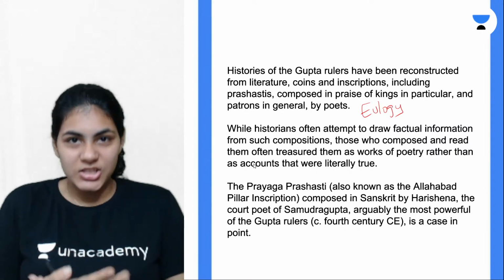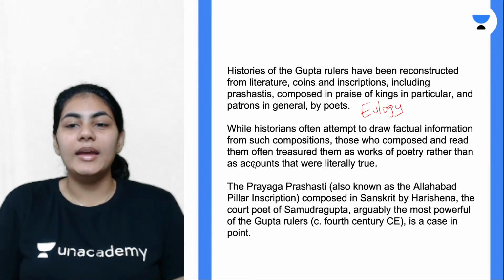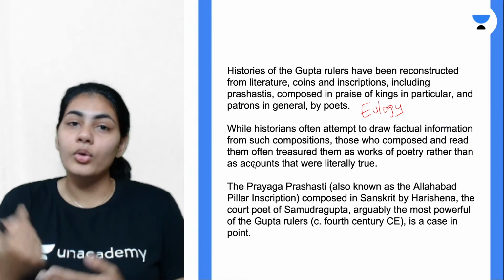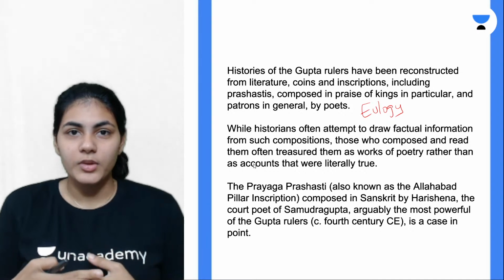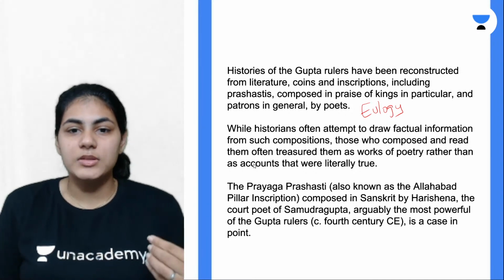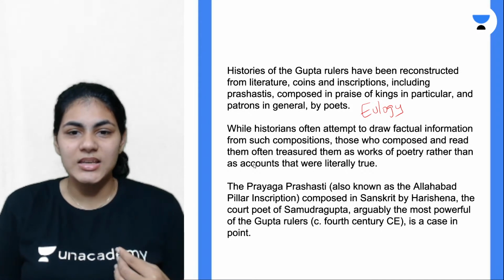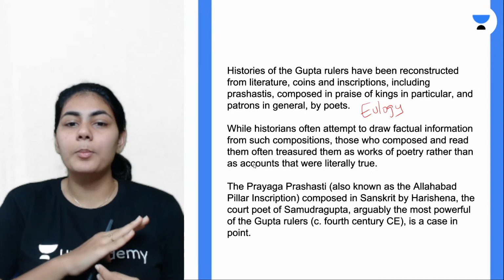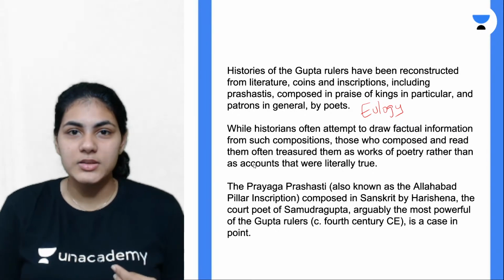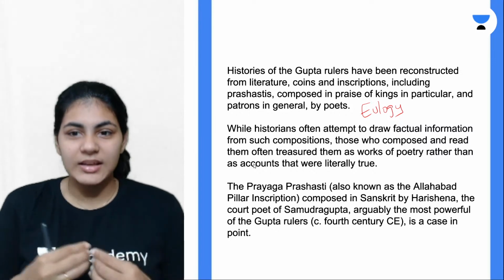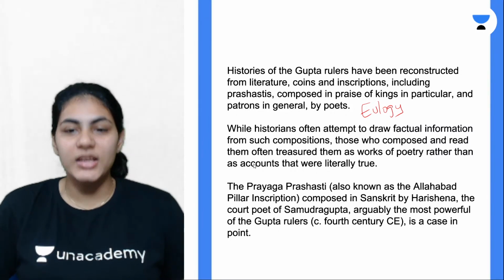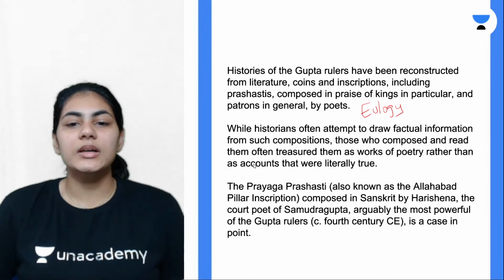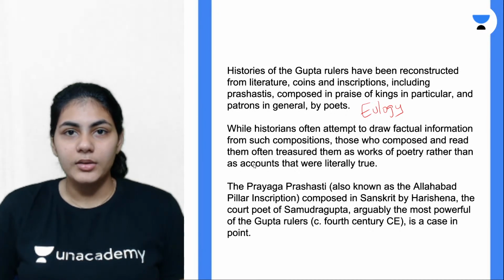It's an inscription written by Harishena. Who is Harishena? Harishena is the court poet of Samudragupta. Samudragupta is a very famous ruler belonging to the Gupta dynasty, right? Arguably the most powerful of the Gupta rulers. So he basically ordered his court poet by name Harishena to compose a prashasti, right?